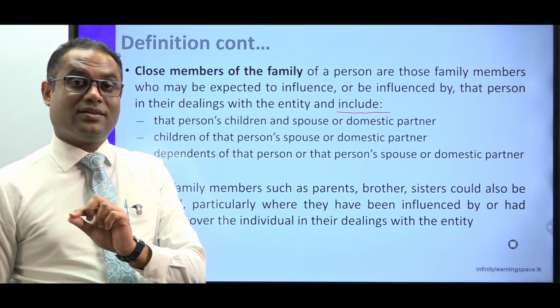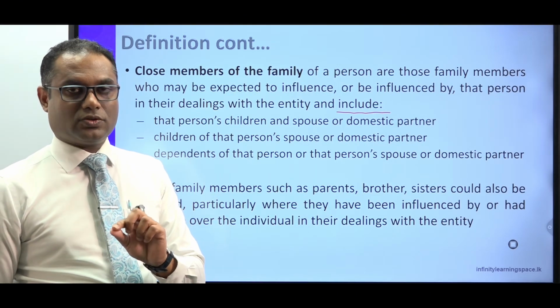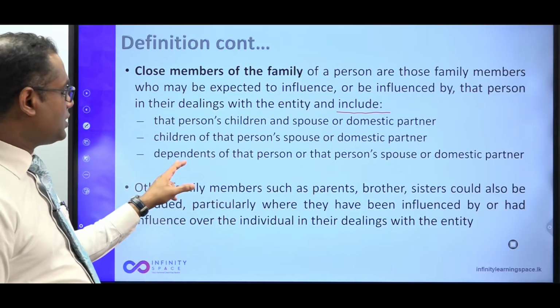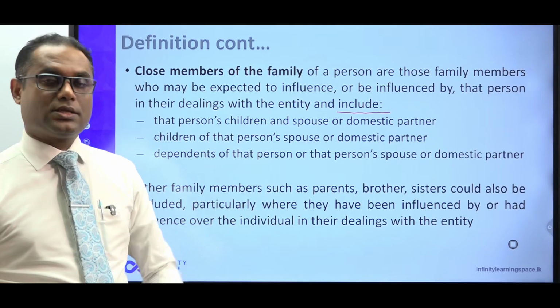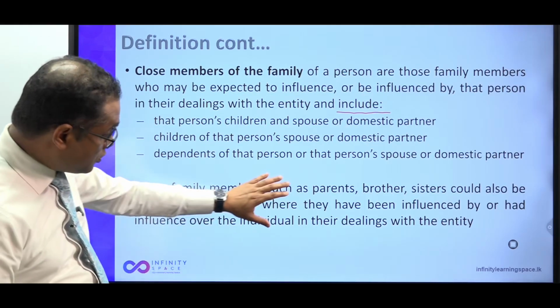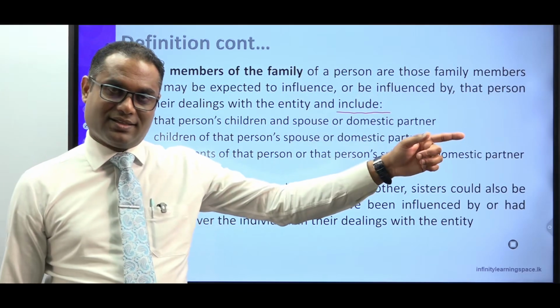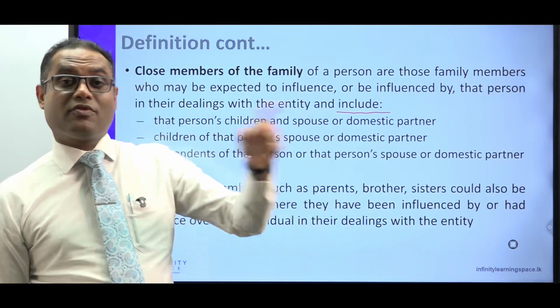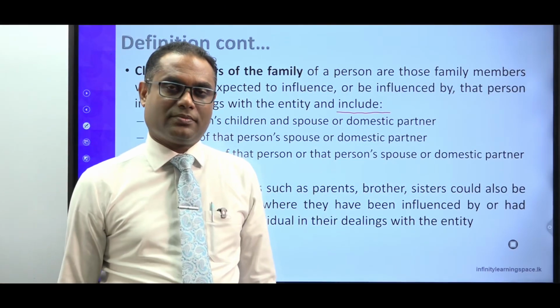He has other revenue streams, right? So because of that, it's difficult to conclude that the brother is depending on that particular director. Seems that he's not a dependent. Then what you look at is whether that brother can influence the director, or whether the director can influence the brother in the dealing of the business.